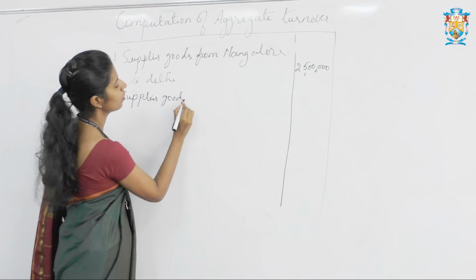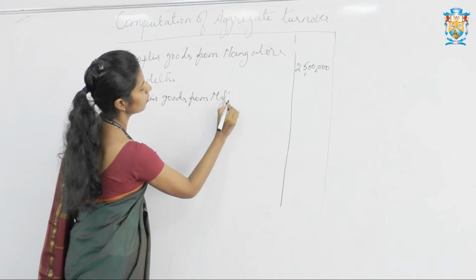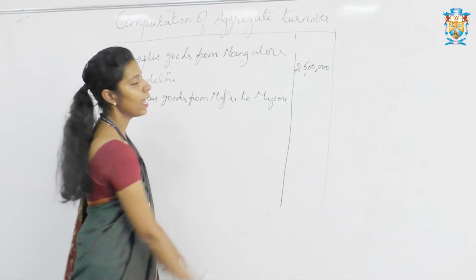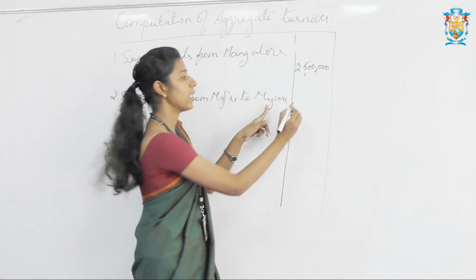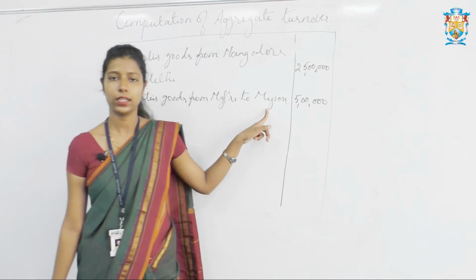The second one, again supplies goods from Mangalore to Mysore, and the value is given there rupees 5 lakh. So 5 lakh we have to write under aggregate turnover.